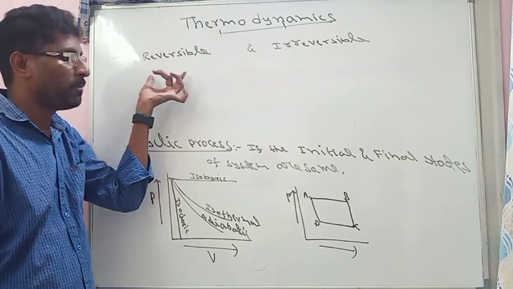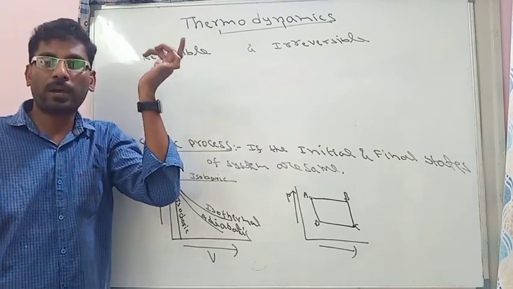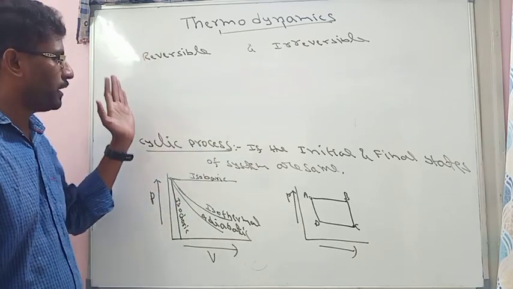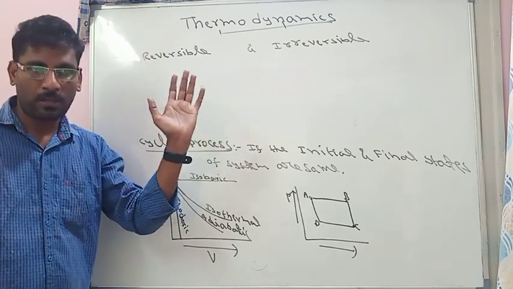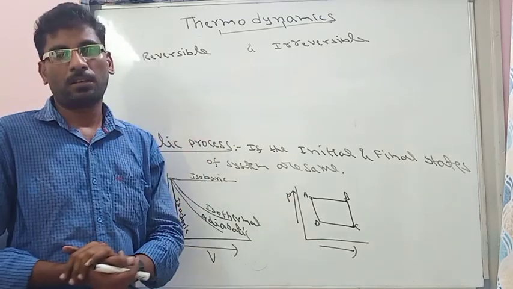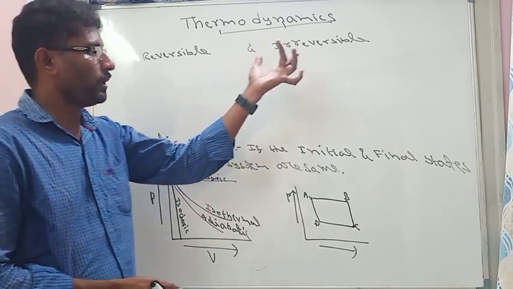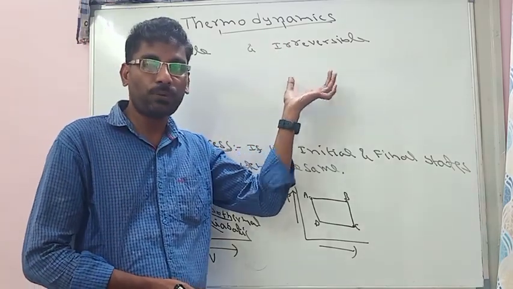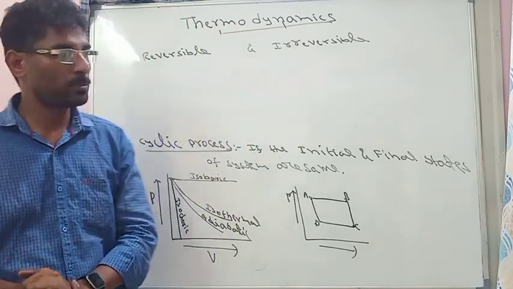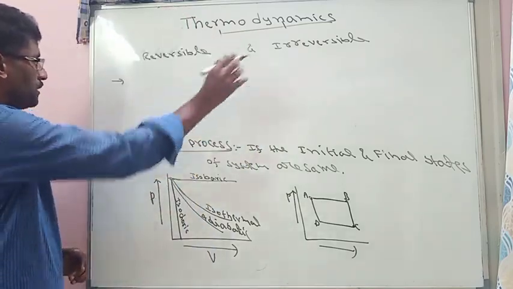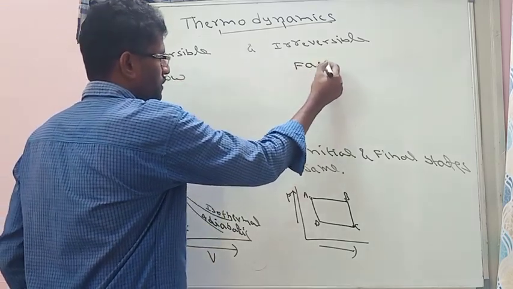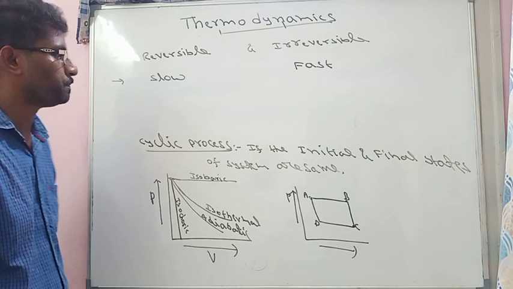That means the time taken for the process is infinite, so it is a very slow process. If any process goes slowly in an infinite number of steps, that process is called a reversible process. If any process takes place in finite steps, then that process is called an irreversible process. So a reversible process is a slow process, whereas an irreversible process is a fast process.